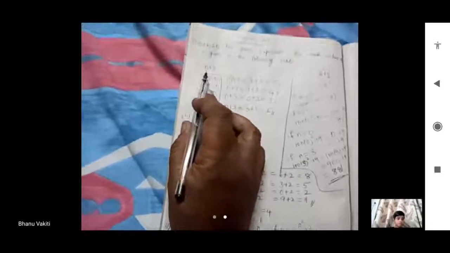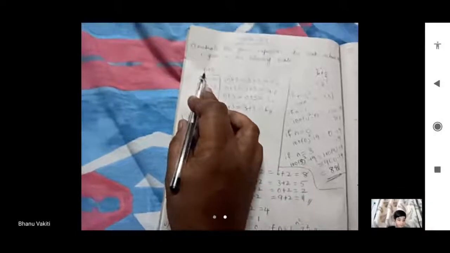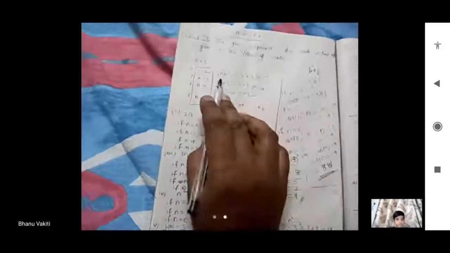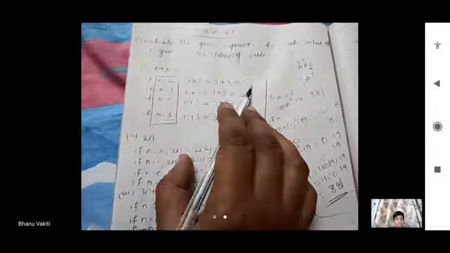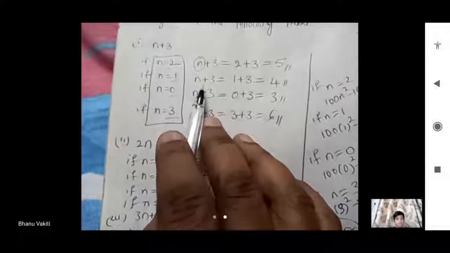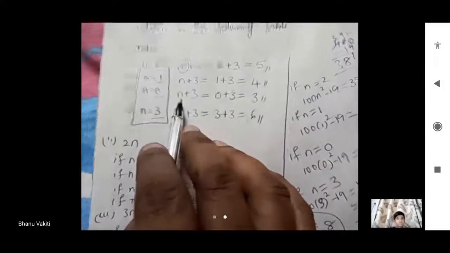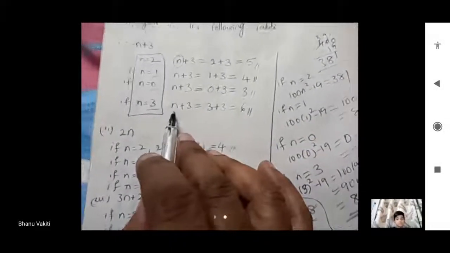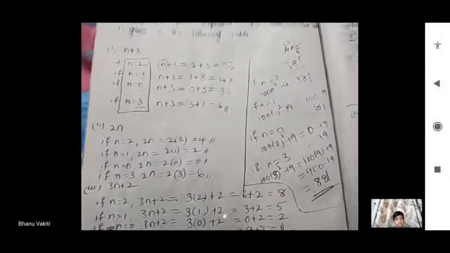If we put 2 in the place of n, 2 plus 3 is equal to 5. If we put 1, 1 plus 3 is equal to 4. If we put 0, 0 plus 3 is equal to 3. And if we put 3, 3 plus 3 is equal to 6. In that manner we can do.